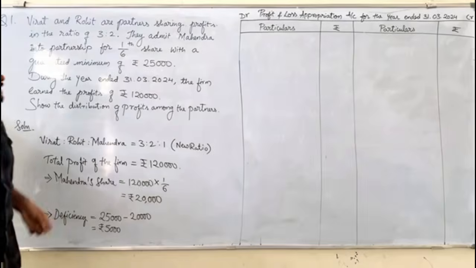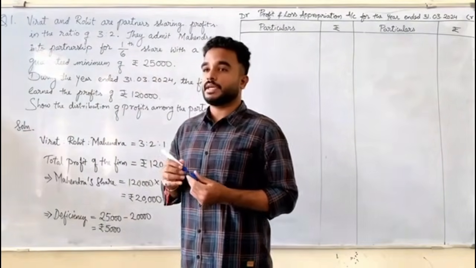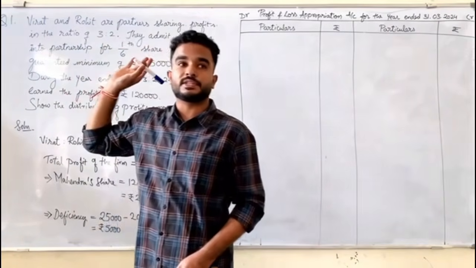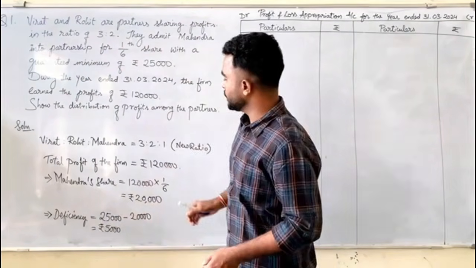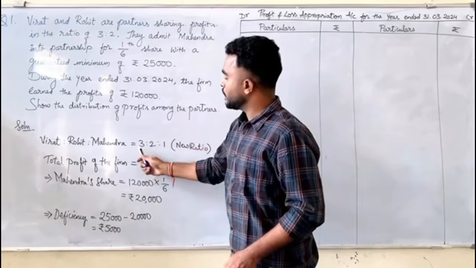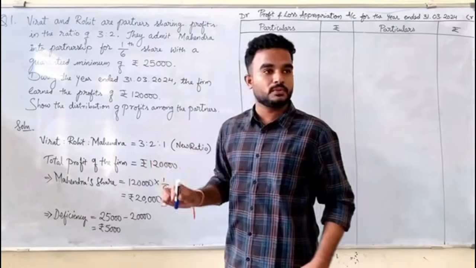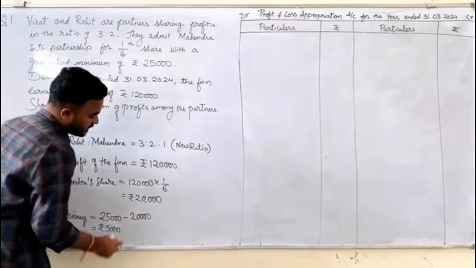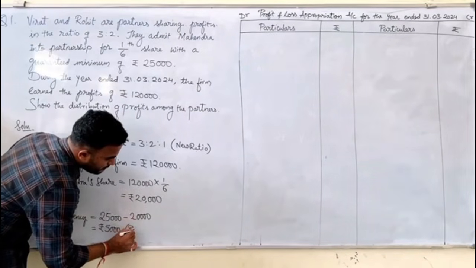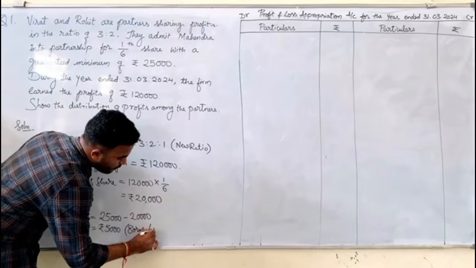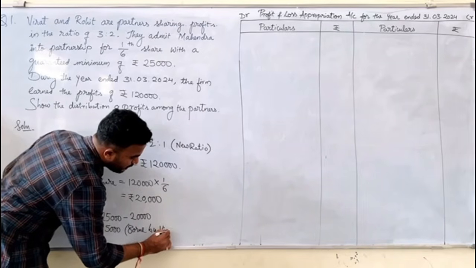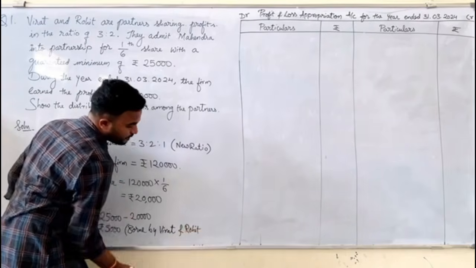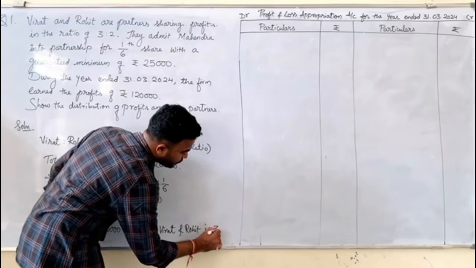And who should bear this deficiency? Virat and Rohit. They did not specify anything in the problem. And if the problem is silent, both the partners have agreed to share the deficiency. In which ratio will they share the deficiency? In absence of this fellow, what will be the ratio? 3 is to 2. In that ratio only they will share the deficiency. So this deficiency is borne by Virat and Rohit in 3 is to 2 ratio.